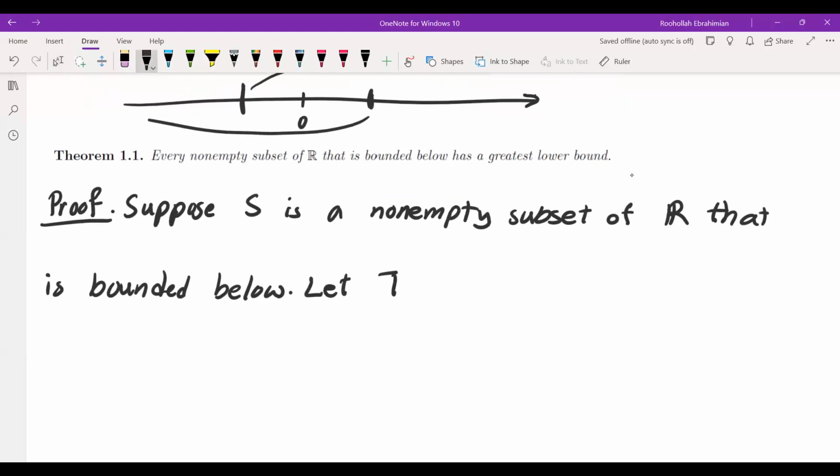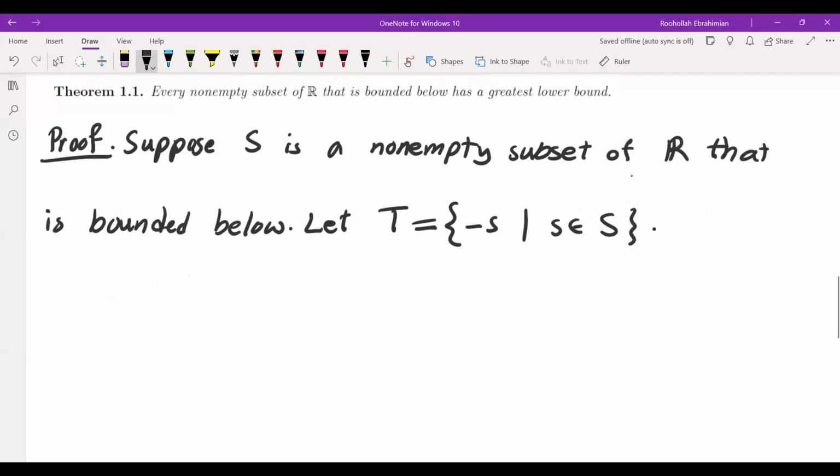Let T be the set of all negative s such that s is in S. Okay, so we will apply the completeness axiom to T. So we will have to show T is non-empty. So that's clear. Since S is non-empty, T is non-empty.